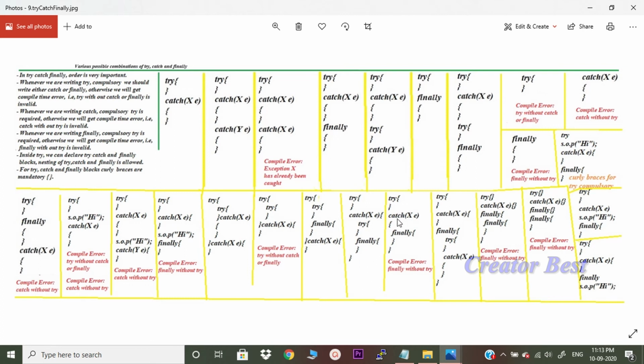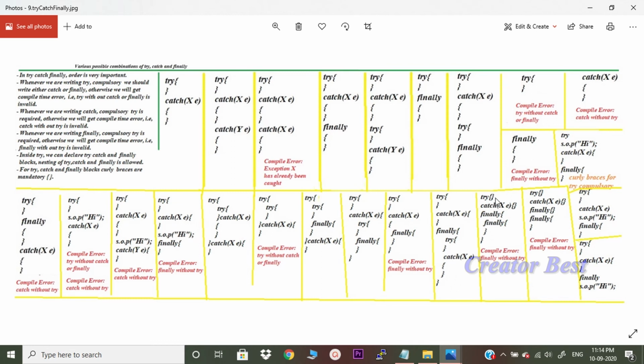Try, catch exception E, and within the catch we are writing only finally. Finally should have a corresponding try. What have we discussed? Whenever we are writing finally, compulsory try is required, otherwise we will get a compile time error. This finally does not have a corresponding try, it will throw a compile time error. Finally without try is invalid. Similarly, try, catch exception E, finally, and in the finally we have a nested try, catch, this is also absolutely fine.